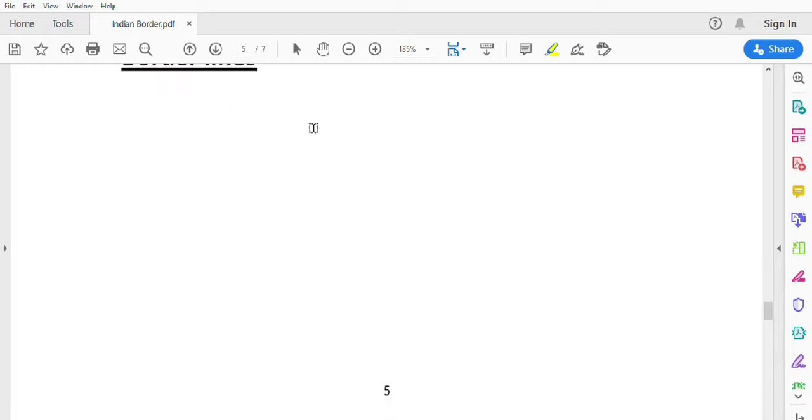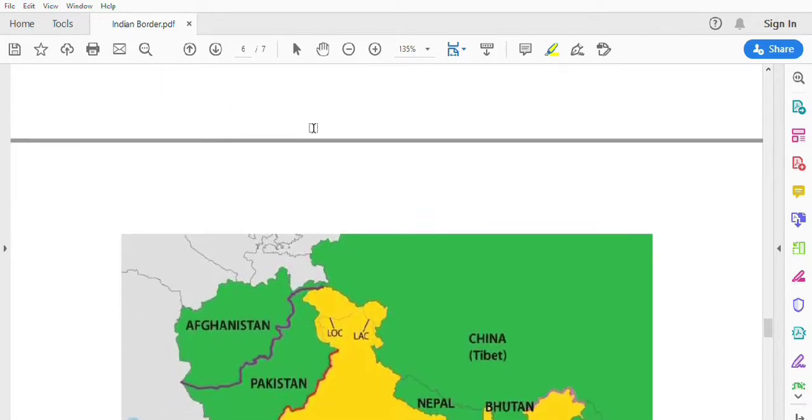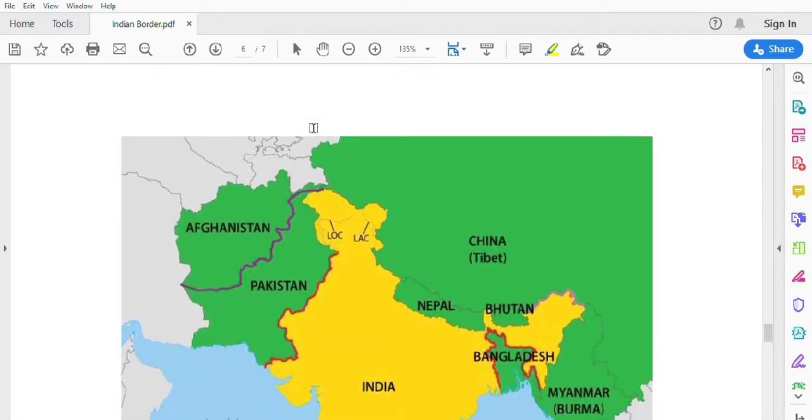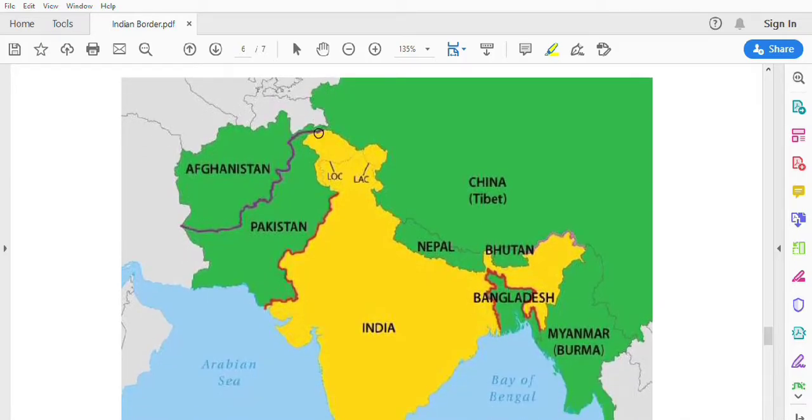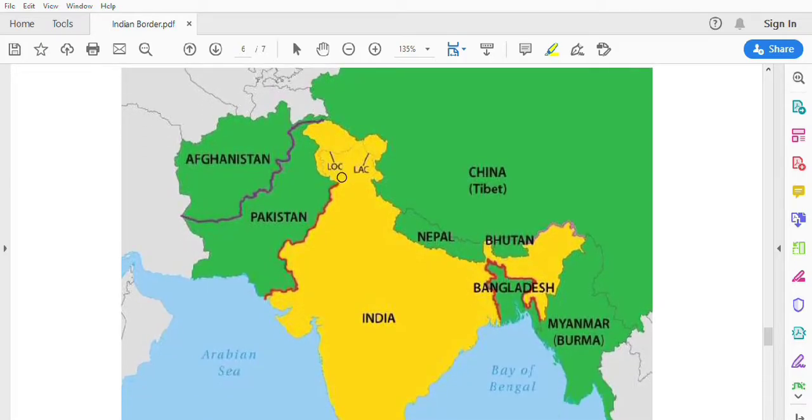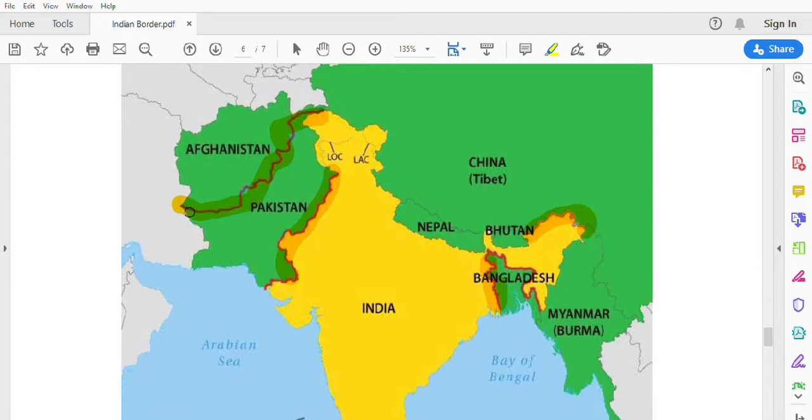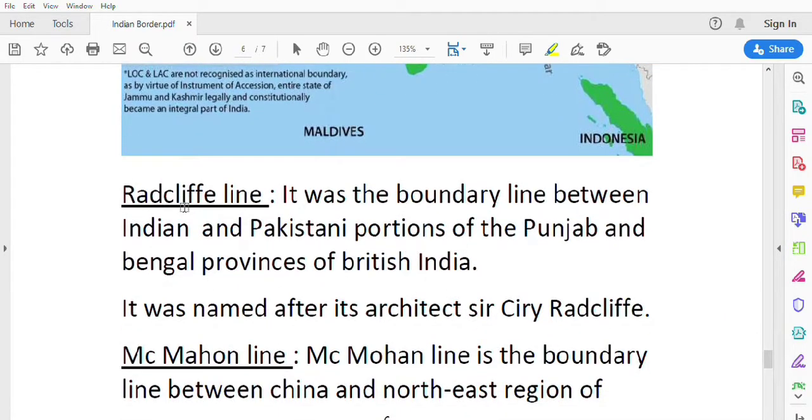India has some borderlines that have some history. We will discuss them. See, this is the Radcliffe line. This is also the Radcliffe line and the McMahon line. This is the Durand line. What do these lines represent? Let us discuss. Radcliffe line.